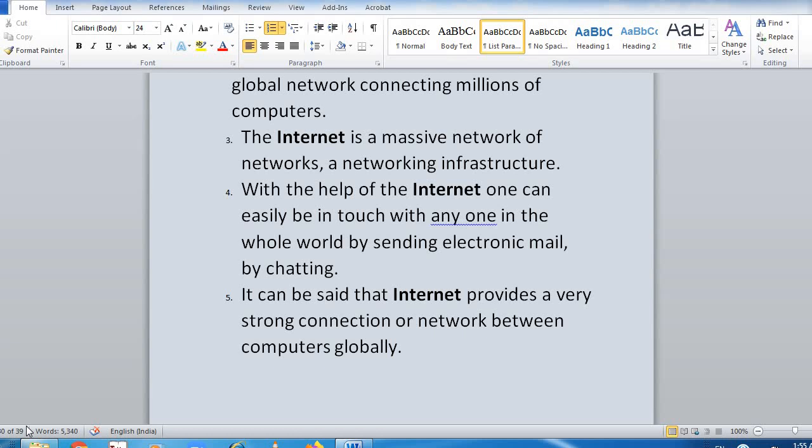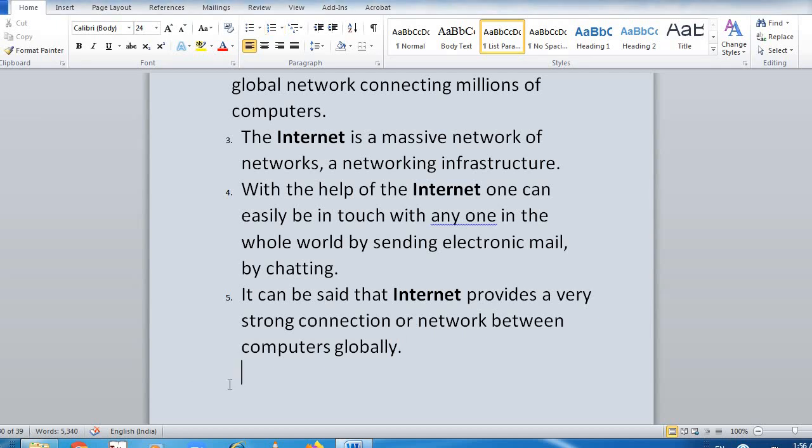Full form of TCP/IP is Transmission Control Protocol and Internet Protocol, a communication model that sets standards for how data could be transmitted between multiple networks. Full form of WWW is World Wide Web. Tim Berners-Lee invented the World Wide Web.